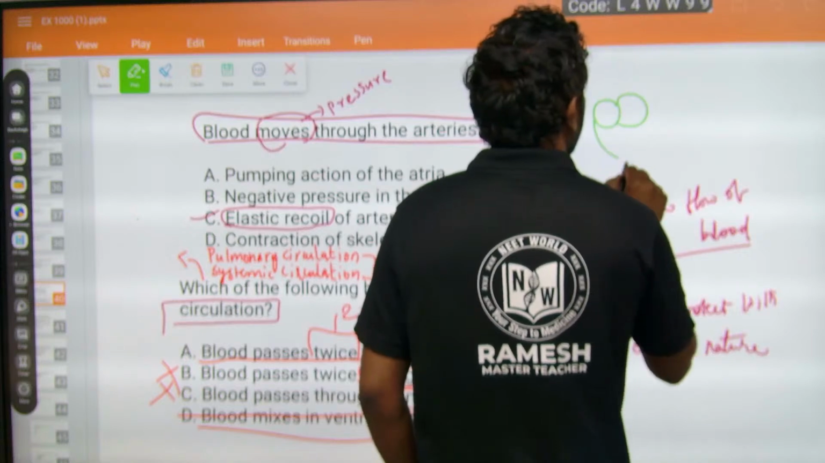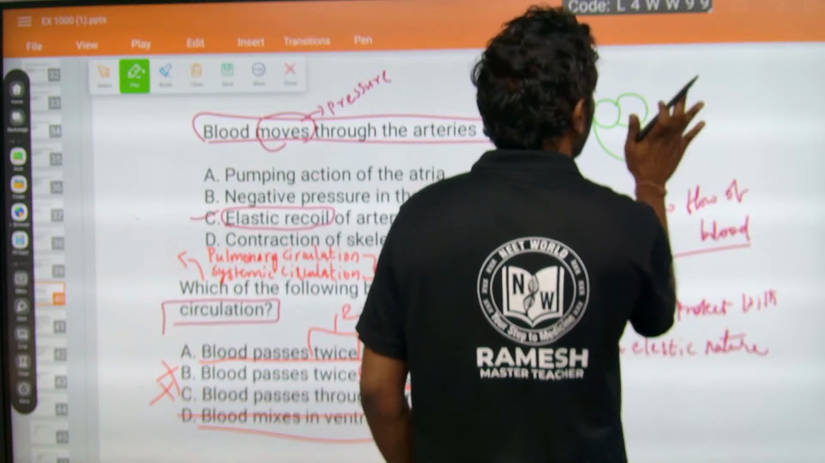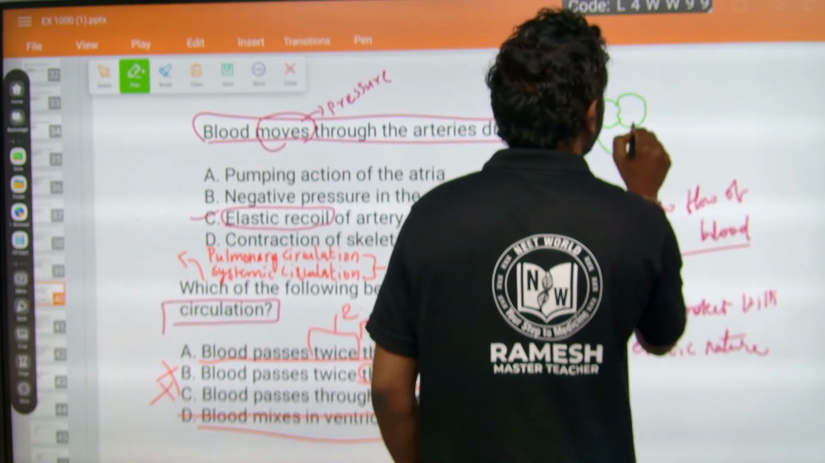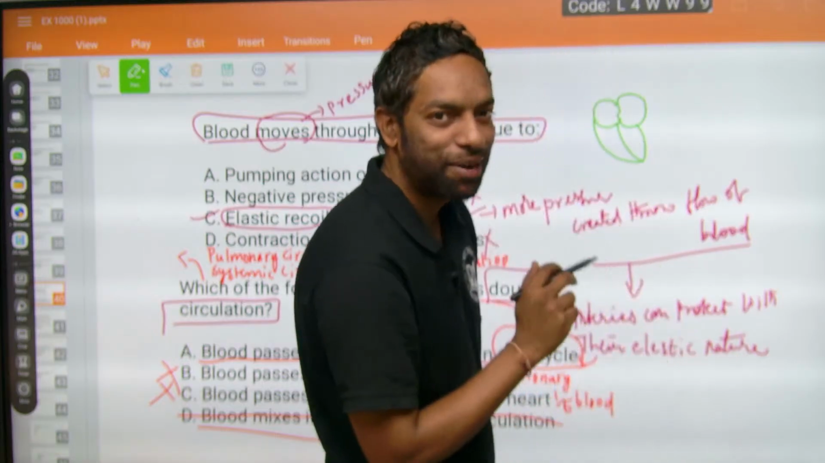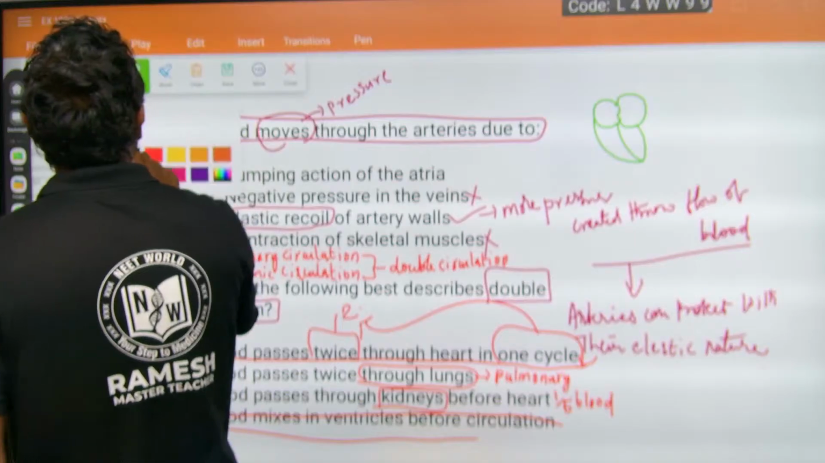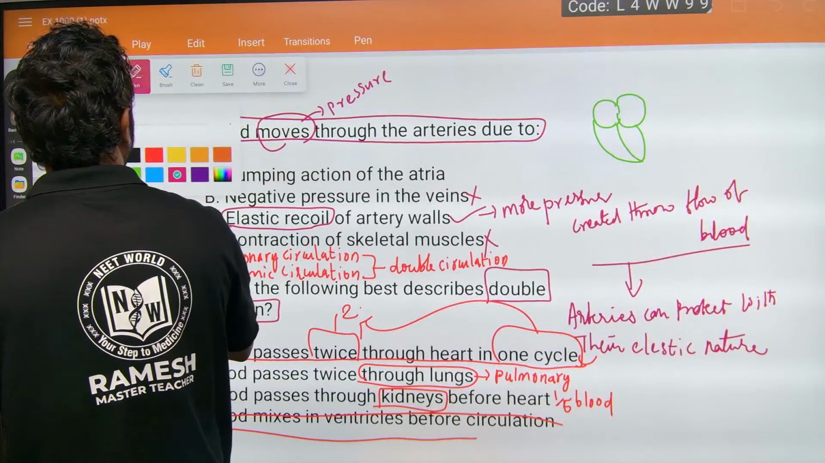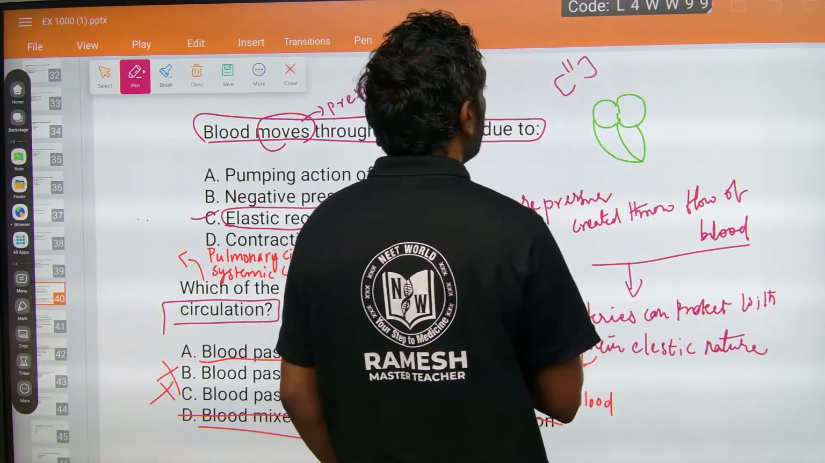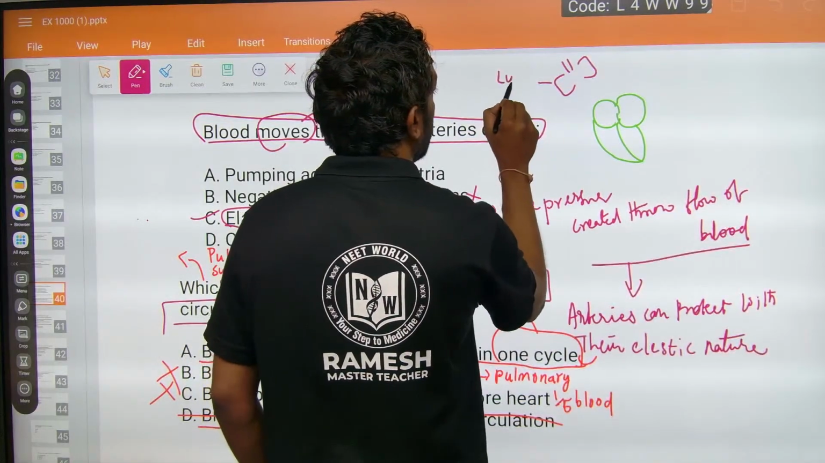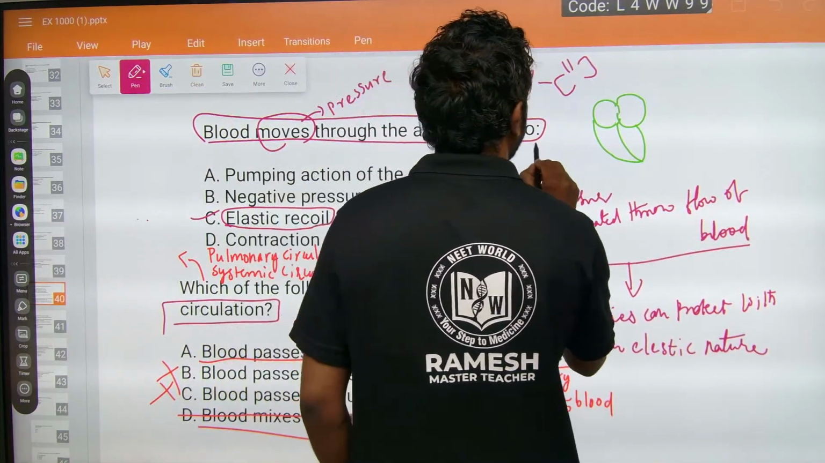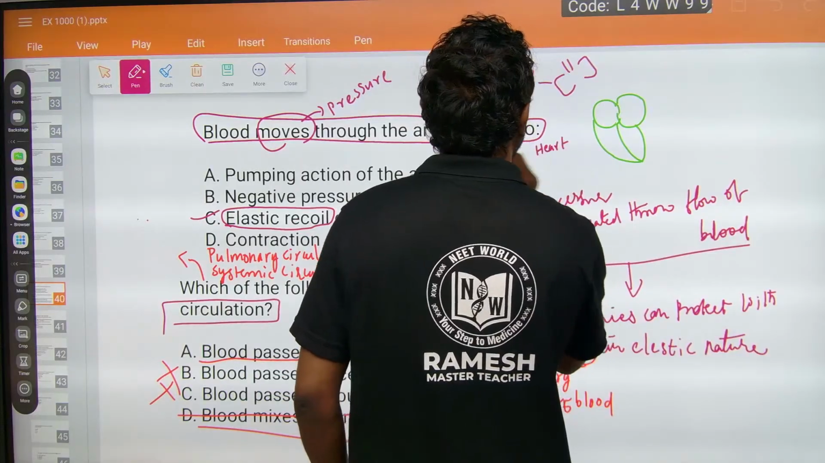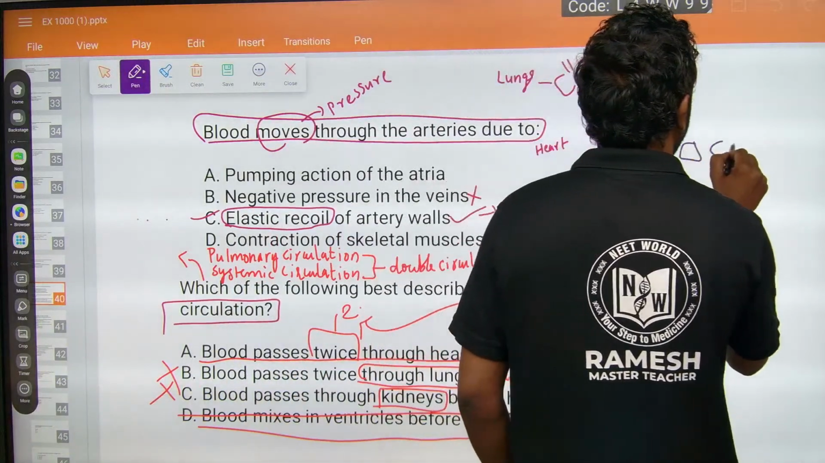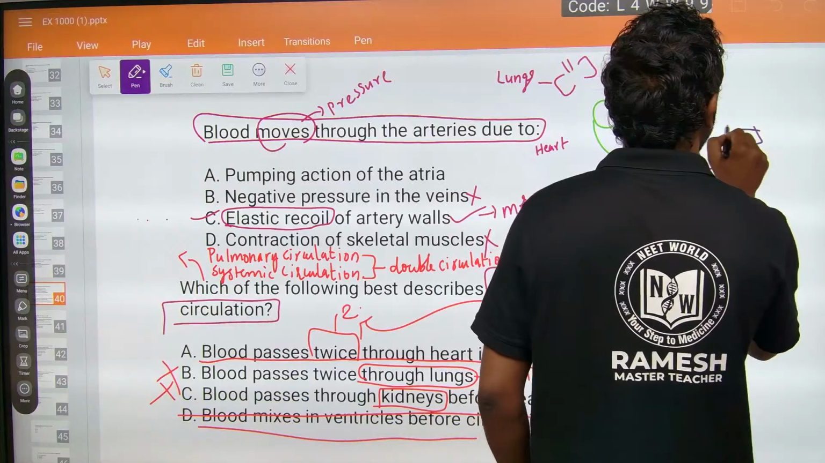This is the heart. Don't laugh at my diagrams. I can make your concept perfect, not make the diagrams perfect. This is the lungs, the heart, and the other tissues, the other body organs.